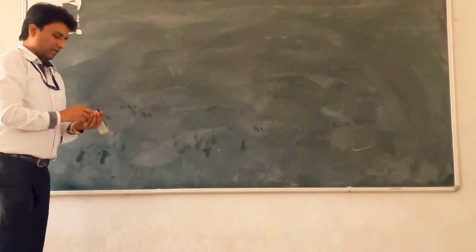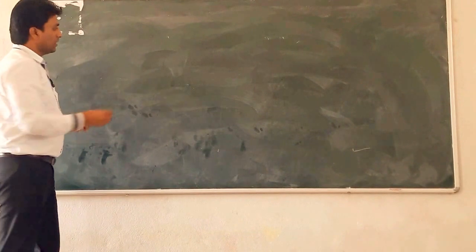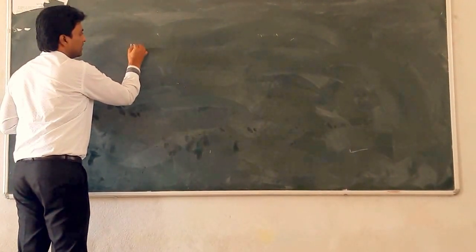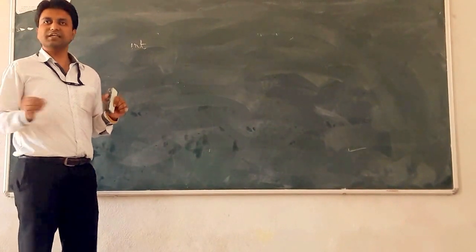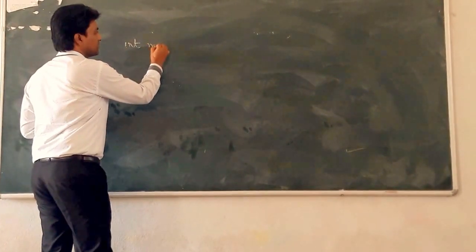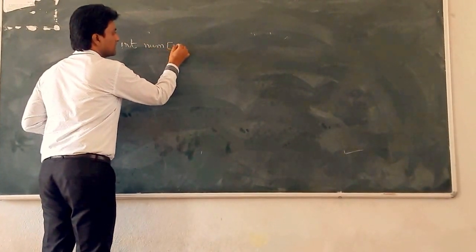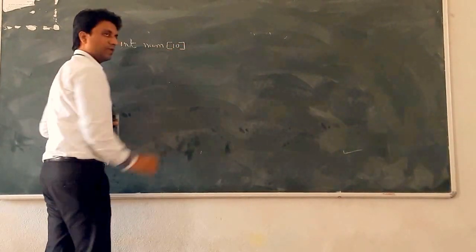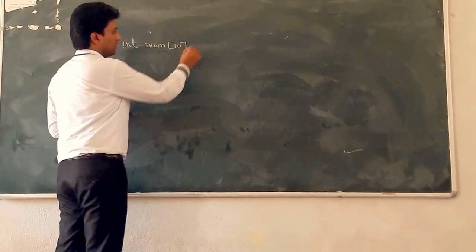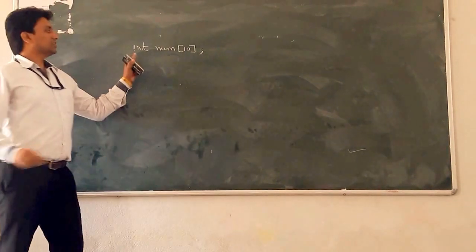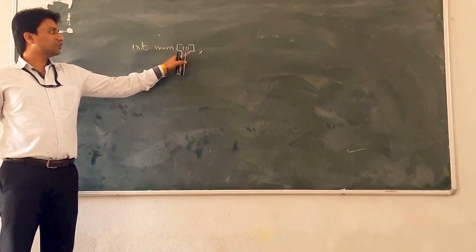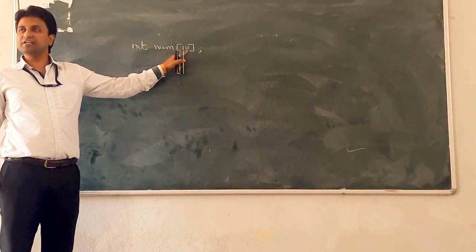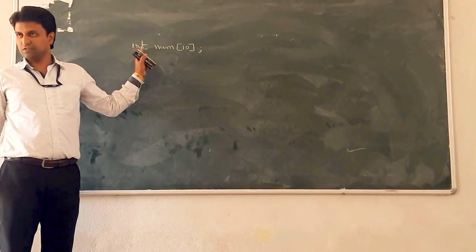Suppose if you want to store 10 different numbers, integer numbers in a single entity, called as integer num, size. Use the size. This is the subscript operator, that is square bracket. So this is a declaration of array, and that array stores 10 different integer values.